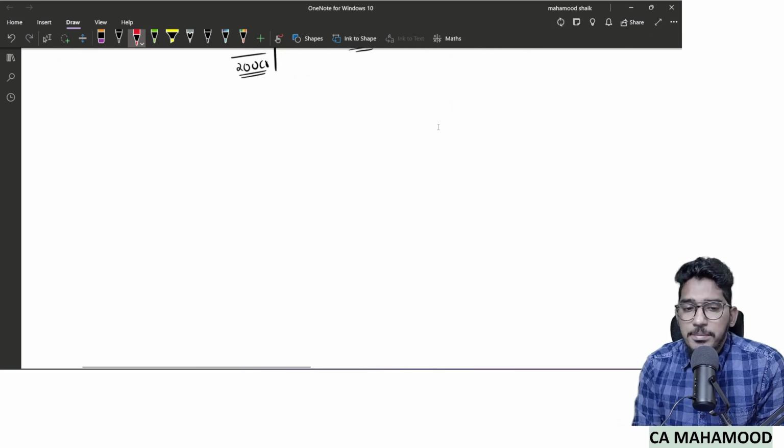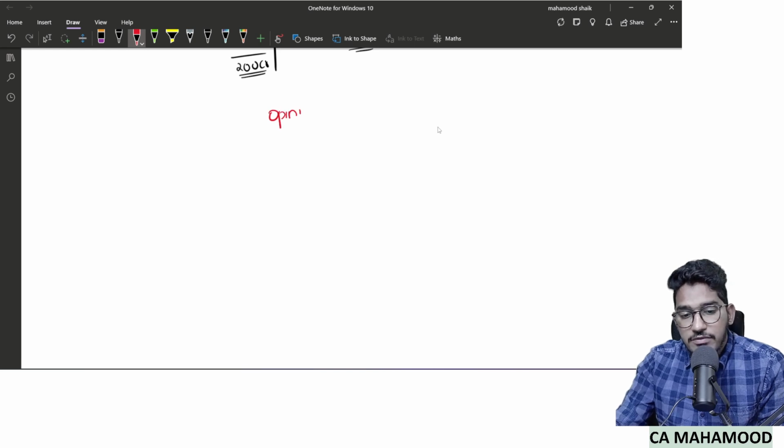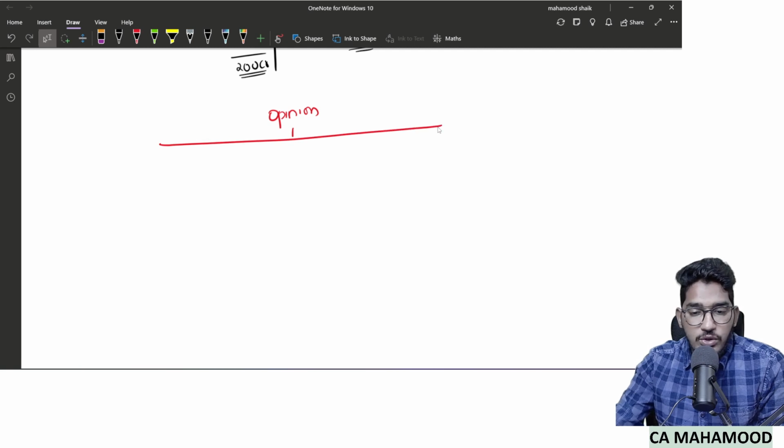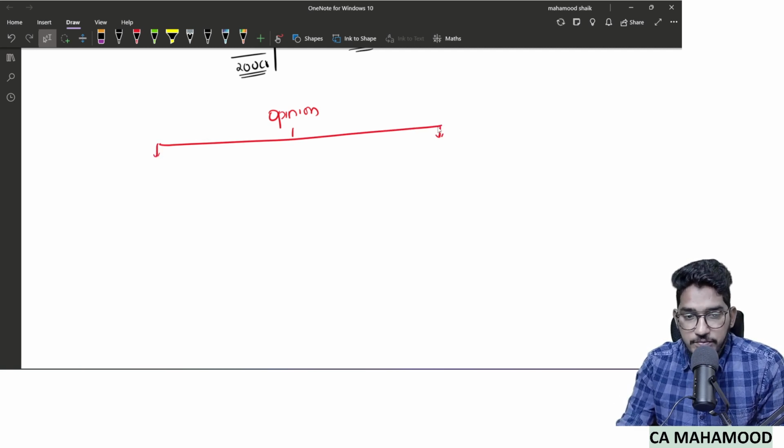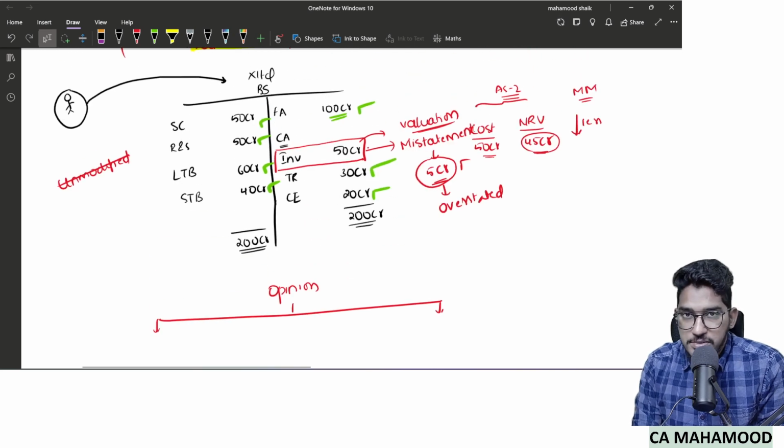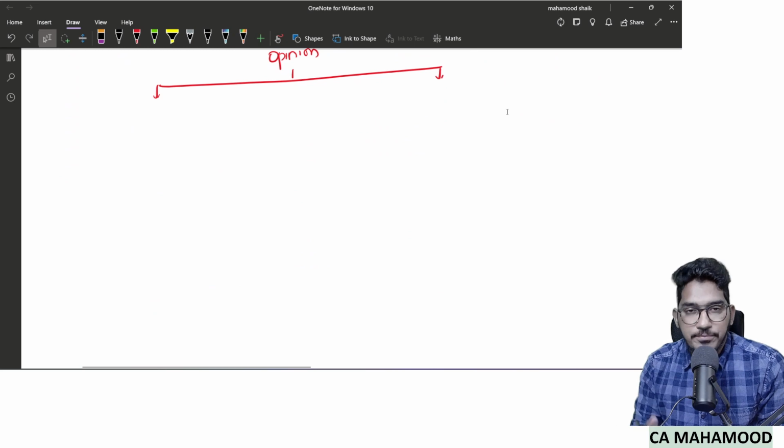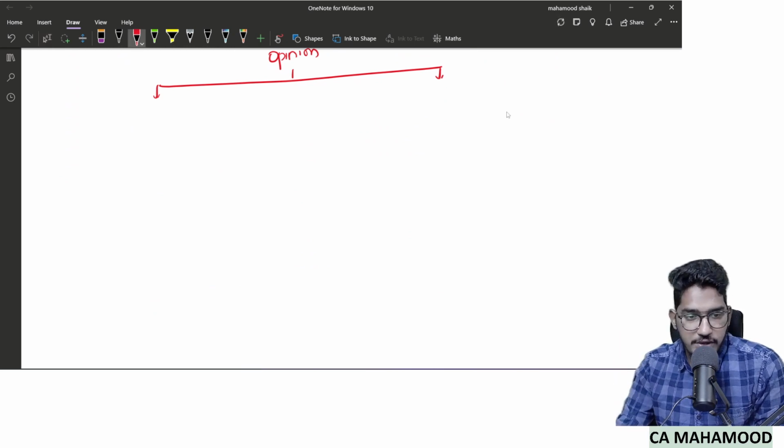Now, in the opinion paragraph, you have to use some terminology. So I will give you two options to choose from. You have to let me know which kind of terminology you will use in the opinion paragraph. So these are the facts. This is your observation. Inventory contains a misstatement of 5 crore rupees. Now you have to say something in your opinion paragraph. For that, I am giving you two options to choose from.